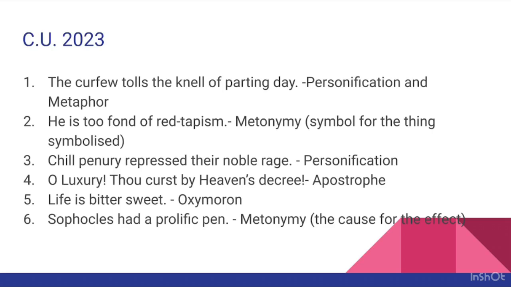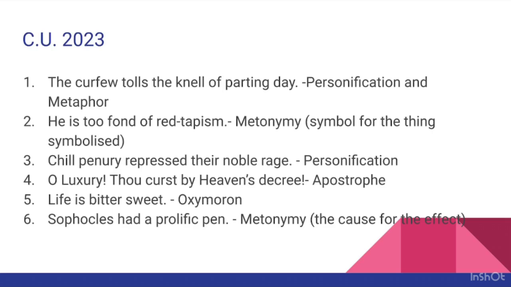Next, O luxury, thou cursed by heaven's decree. This is an example of apostrophe. Here, an impassioned address is made to luxury. Life is bittersweet. This is an example of oxymoron. Two contradictory words, bitter and sweet, are juxtaposed in the sentence.